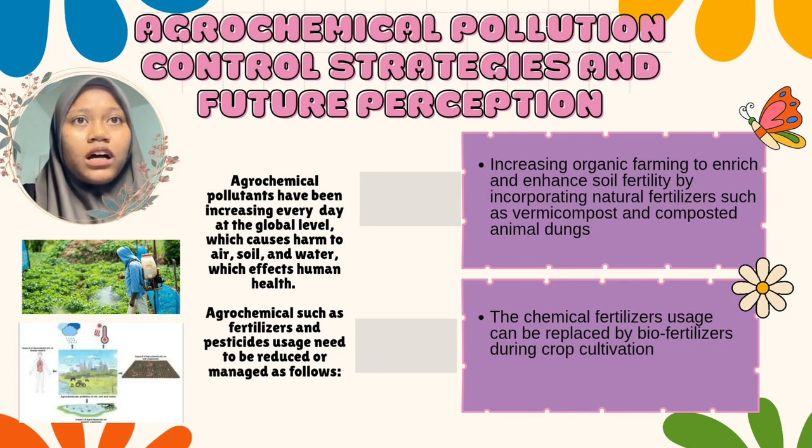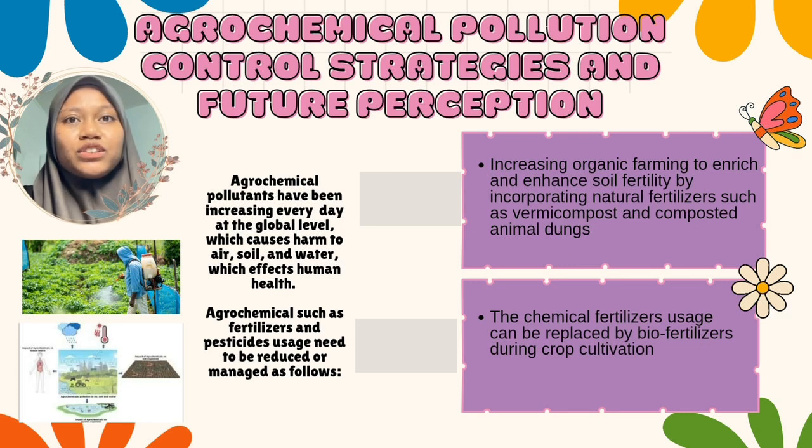In the future, adopting sustainable farming practices like organic farming and biofertilizers can help reduce agrochemical pollution. This will protect the environment, improve human health, and ensure sustainable agriculture for future generations.